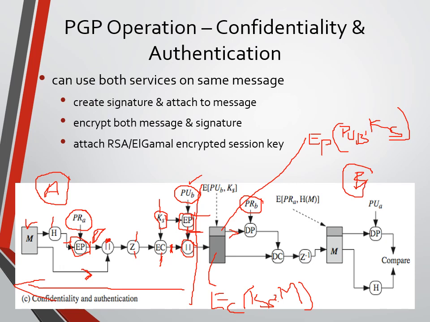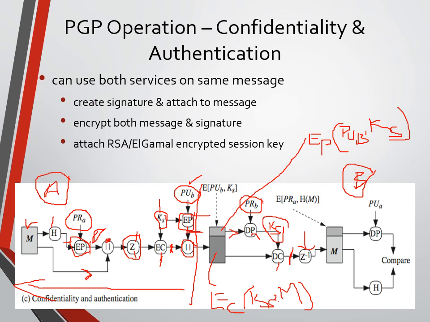So we perform decryption and retrieve KS. He uses the same session key for conventional decryption. So he gets the zipped, or compressed, data. Then we need to perform decompression, using the same algorithm that was used at the sender side for compression.